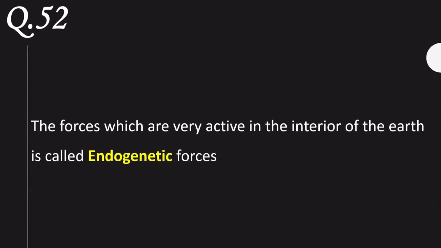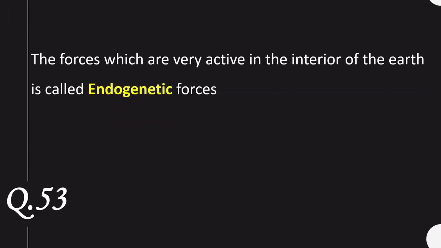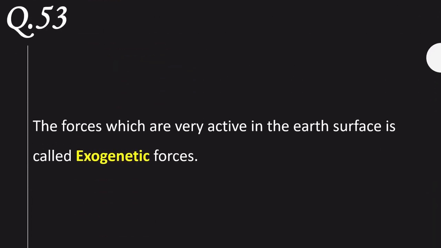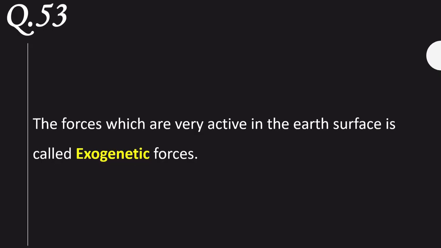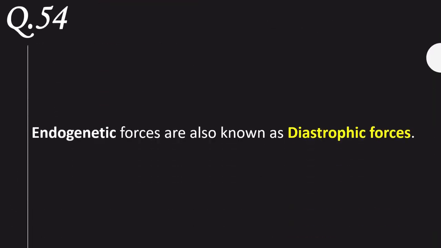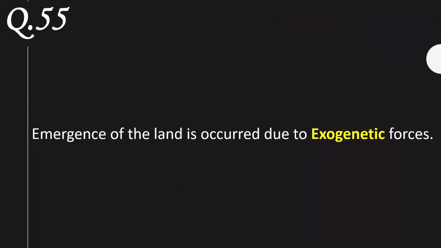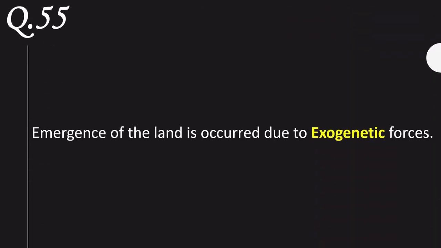The forces which are active in the interior of the earth are called endogenetic forces. The forces which are active on the earth's surface are called exogenetic forces. Endogenetic forces are also known as diastrophic forces. Emergence of the land occurs due to exogenetic forces.